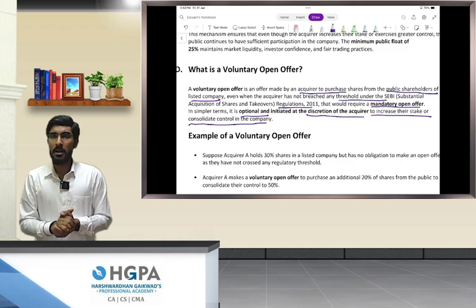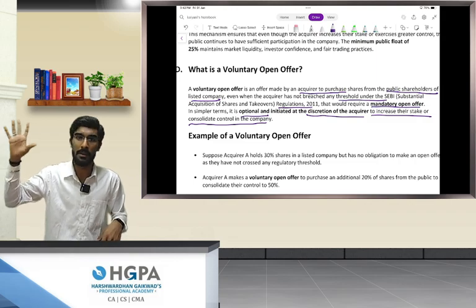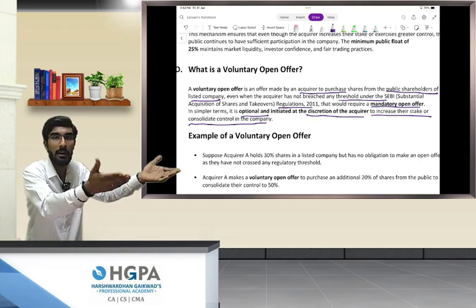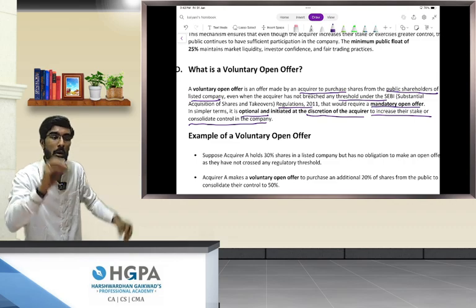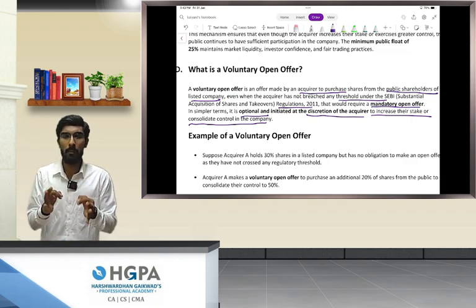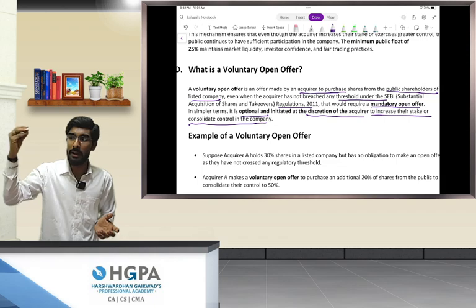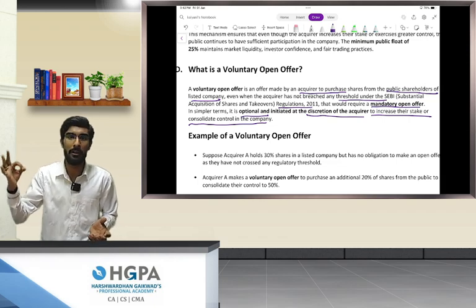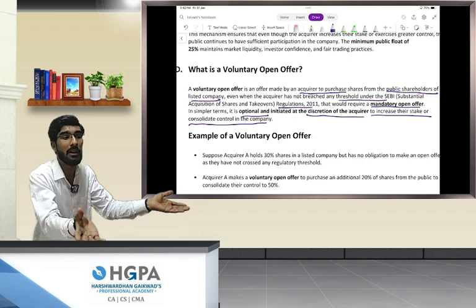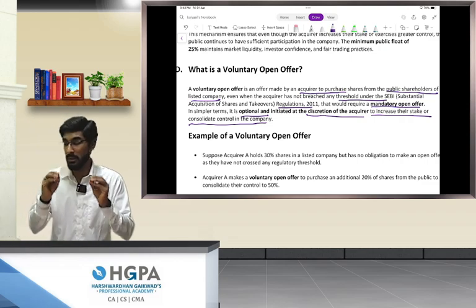Now, Elon Musk does not want to go through that route. Okay, he does not want to get triggered by SEBI. He has 30% shares. Immediately, he himself makes a voluntary open offer to the public shareholders to acquire another 20% stake of the company. Okay, I want to acquire a minimum 45 to 50% stake in the company. I will not wait for SEBI to trigger me and tell me to make a mandatory open offer. I myself voluntarily make an open offer to the public shareholders to acquire a certain amount of shares. Okay, this is what this concept says.